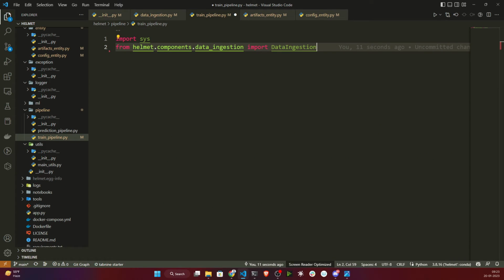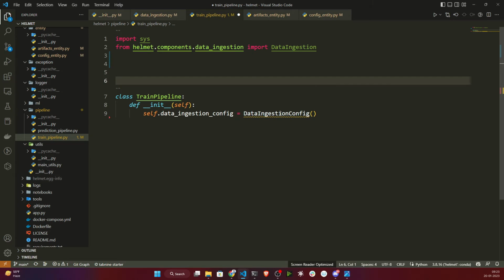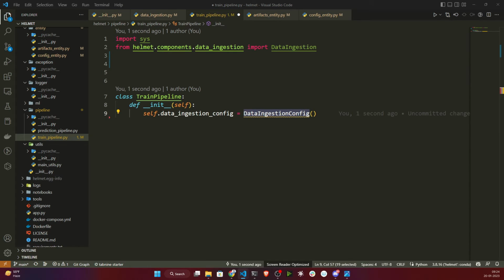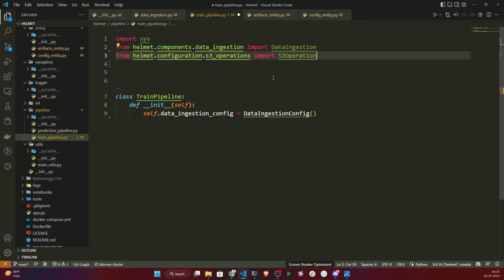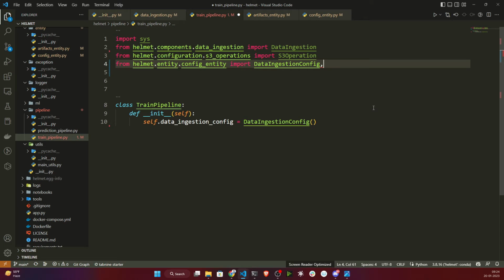Now I'll again open my training pipeline. What I need to do is initialize one class called training pipeline. But here the data ingestion configuration we haven't imported, so we need to import this one too. So let's do it. With that I will also import your S3 operation, because we need this thing. Then I will import my data ingestion configuration, this one. Then I will also import logging and exception.